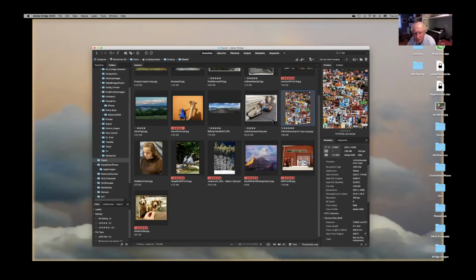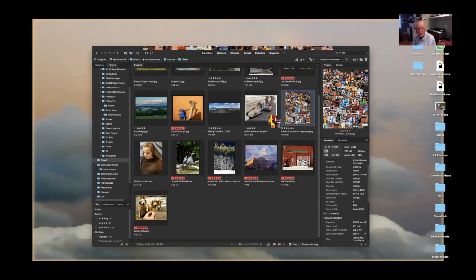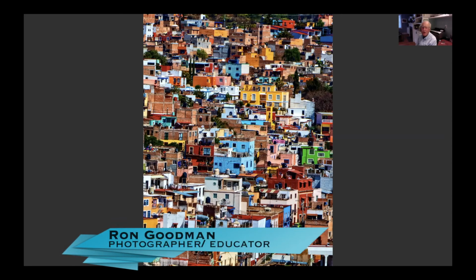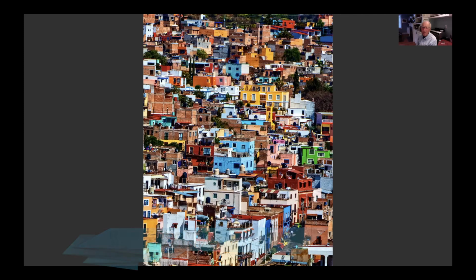This is a wonderful example. That's a photograph of a town in Mexico taken from a hill. And the basic aesthetic sense of this is the geometric form and all of those colors and contrasts that lend themselves to something that goes beyond just showing you a group of buildings.